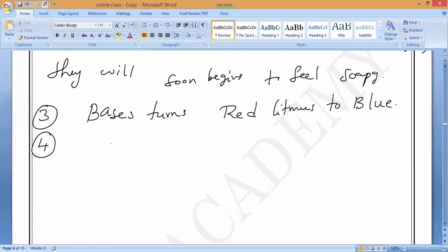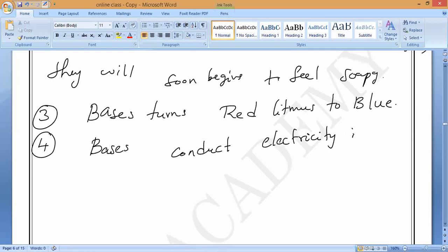Same way like acids, bases conduct electricity in solution. Do you understand, all of you, Kevin? Nitesh? Bases also, basically they are not good conductors of electricity when they are in original state. When they dissolve in water, means in the form of solution, bases conduct electricity. Do you understand it? That is what we have to understand.